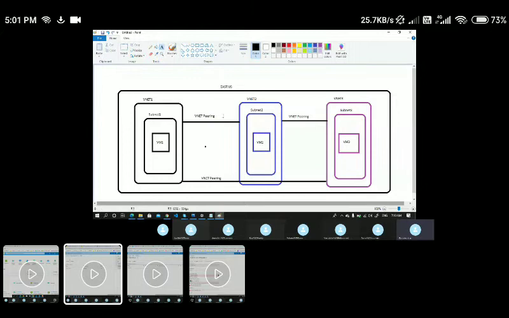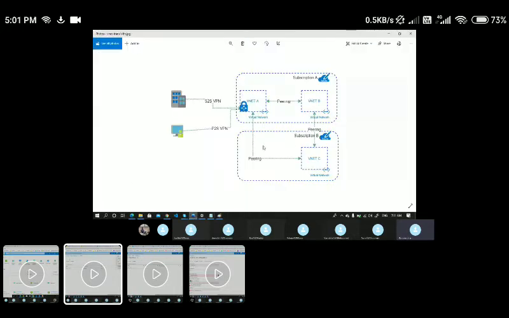These are the high-level concepts we generally follow specific to VNet peering. Let me go back to here. This is what I was talking about. Let's say this is subscription A and this is subscription B. We can have a peering connectivity between multiple subscriptions also.